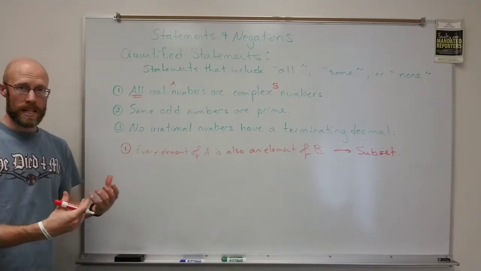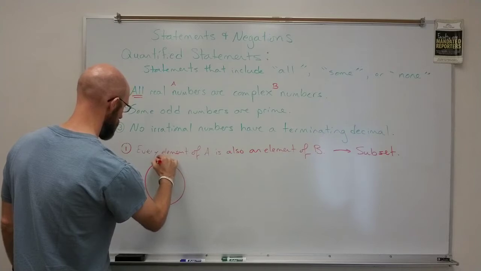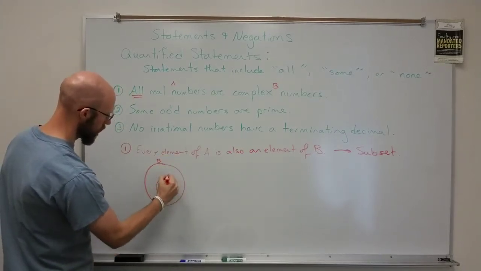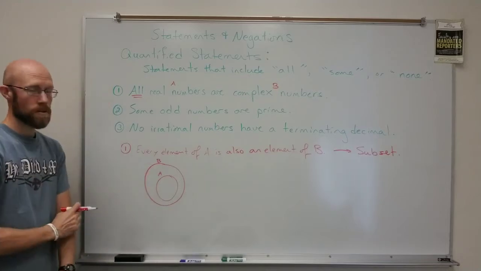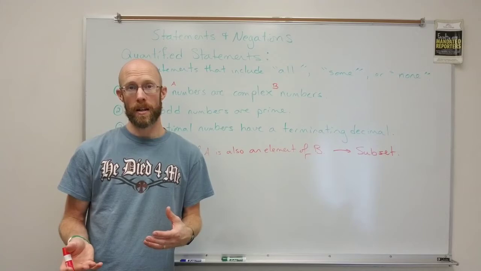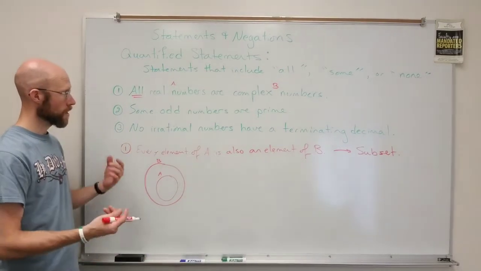So when I look at the Venn diagram, we'd have set B, complex numbers, as the larger set, and set A, the real numbers, as a subset. Now, it could be a proper subset, or it could even be the set itself.